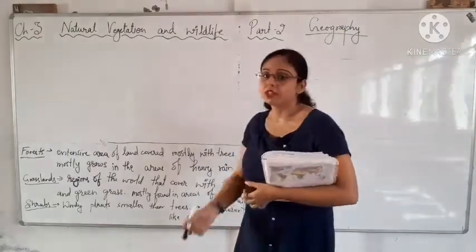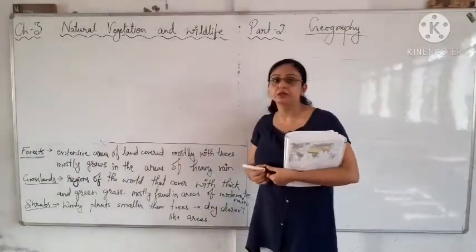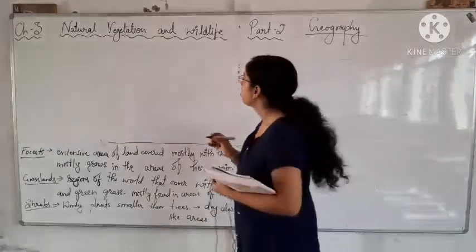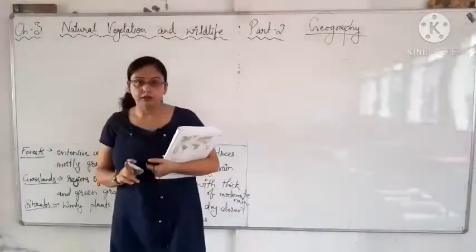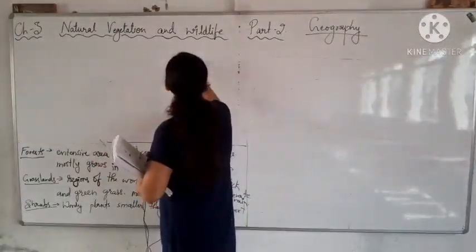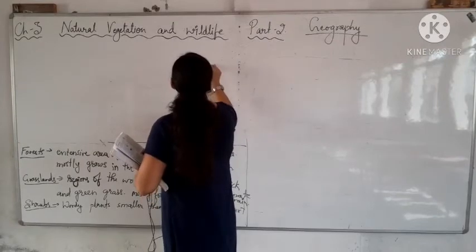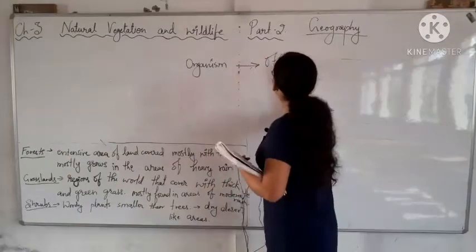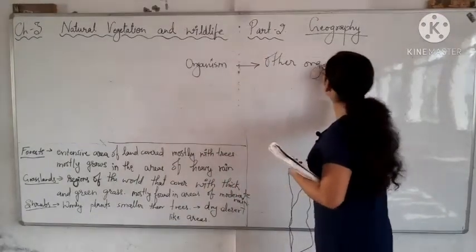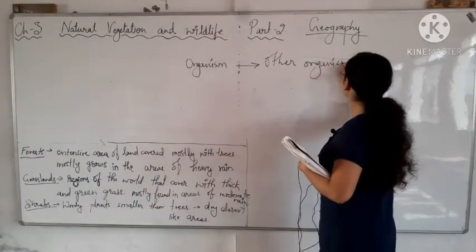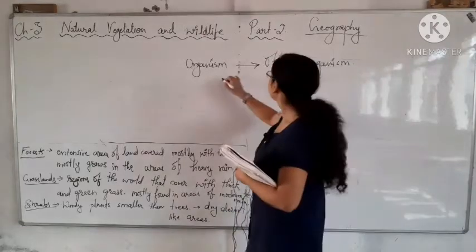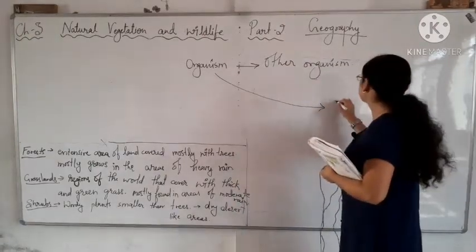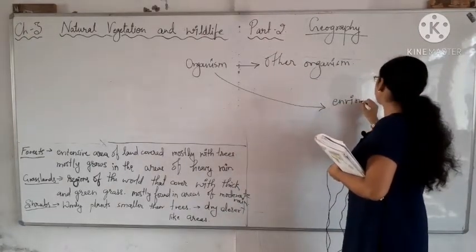Okay, once more I am explaining ecology. So in ecology, what is there? The interaction of one organism with the other organism and also with the environment.